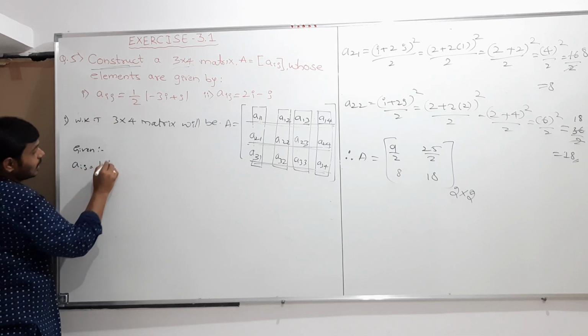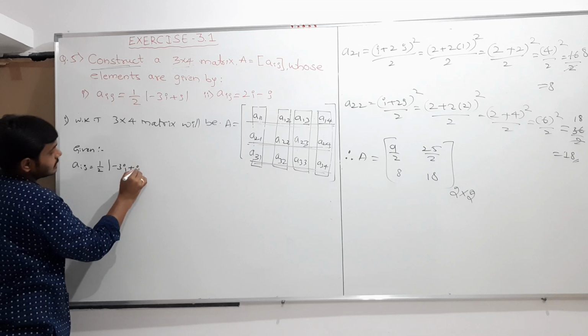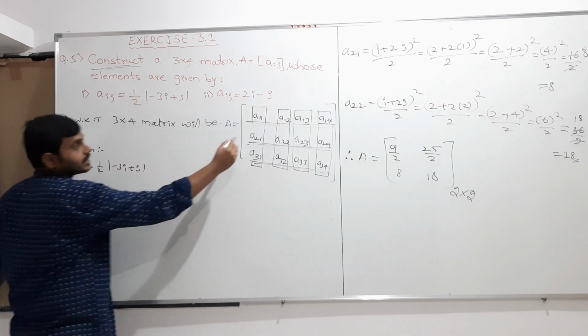a_ij is equal to half modulus of (minus 3i plus j). And next I need the value of A11.